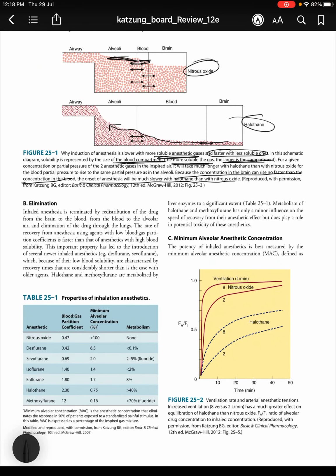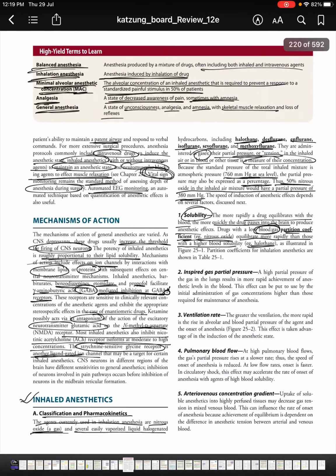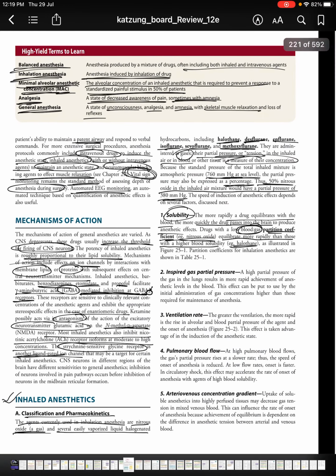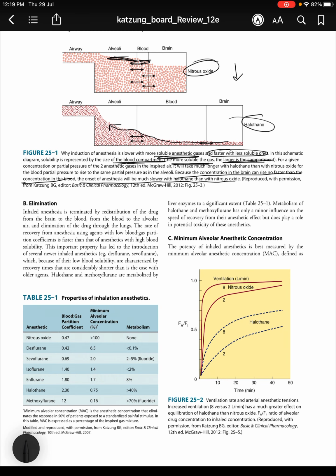The principle here is that for nitrous oxide, the blood gas partition coefficient is low, and because the partition coefficient is low, it can equilibrate faster.